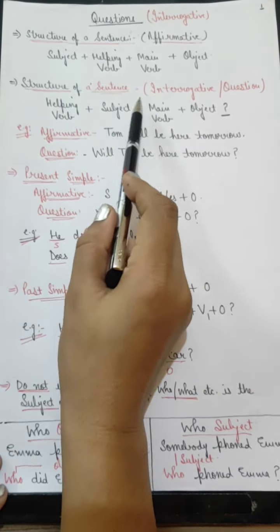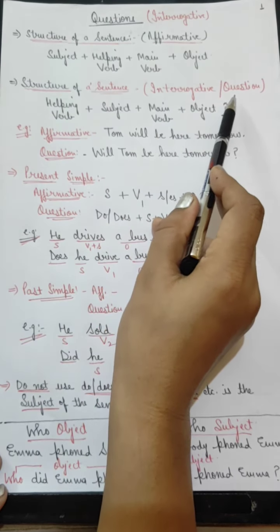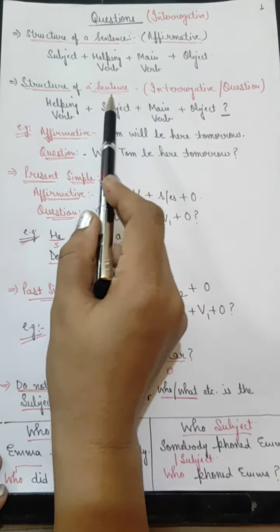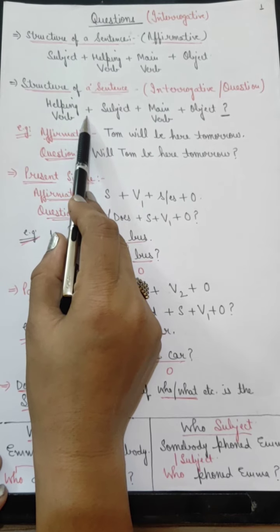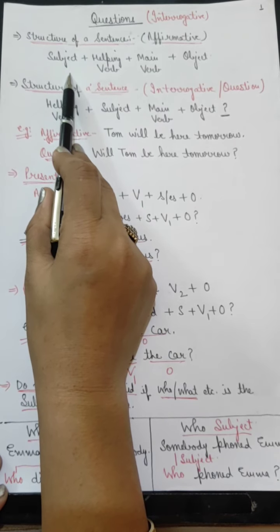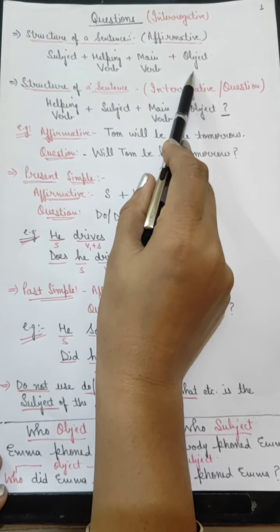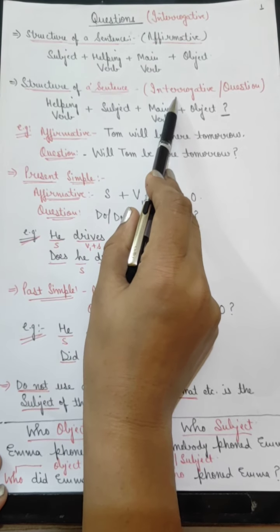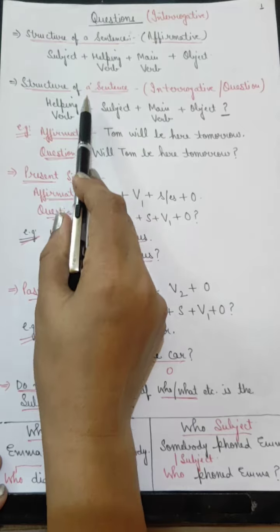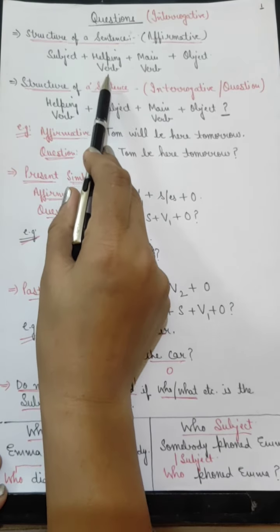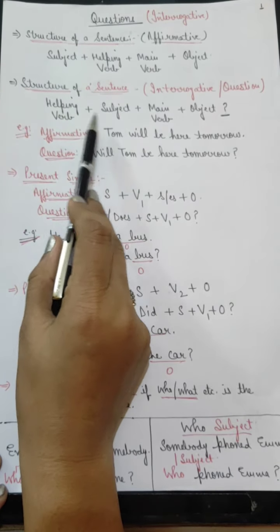Now when we frame interrogative sentences or when we talk about questions, the structure of the sentence changes. If we look at this structure again, subject, helping verb, main verb and object, in interrogative sentences this structure changes. How? The helping verb comes before the subject.